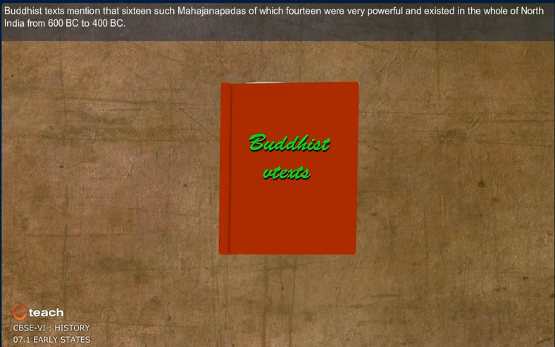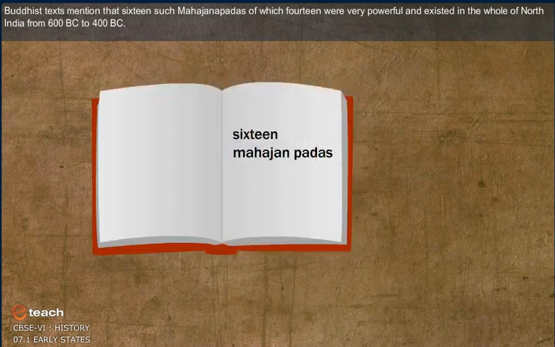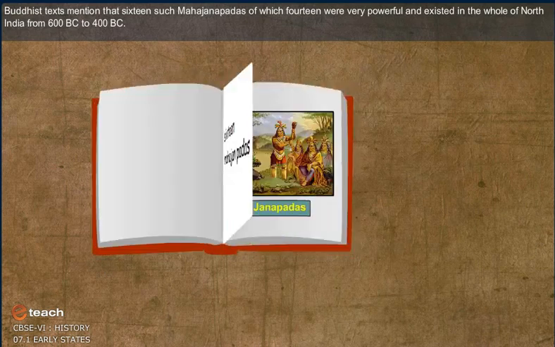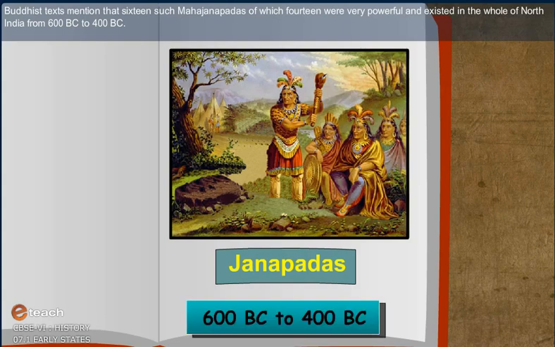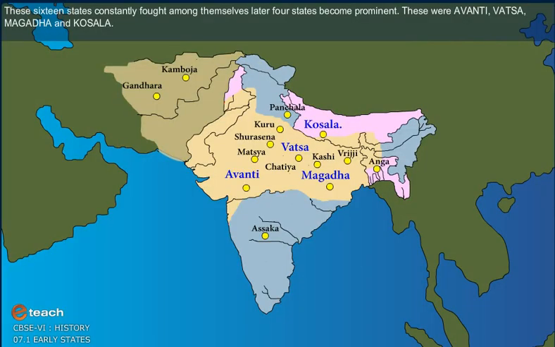Buddhist texts mention 16 such Mahajanapadas, of which 14 were very powerful, and existed in the whole of North India from 600 BC to 400 BC. These 16 states constantly fought among themselves. Later, 4 states became prominent.